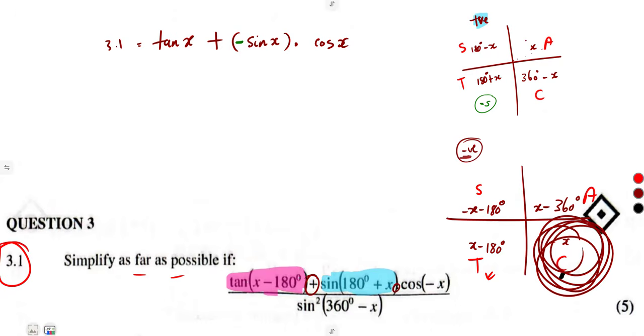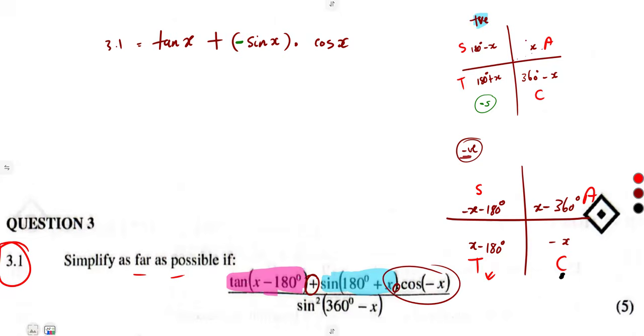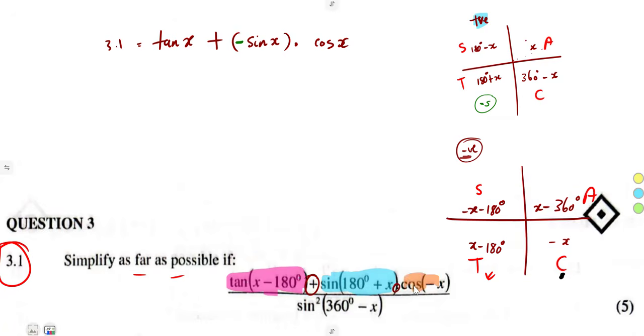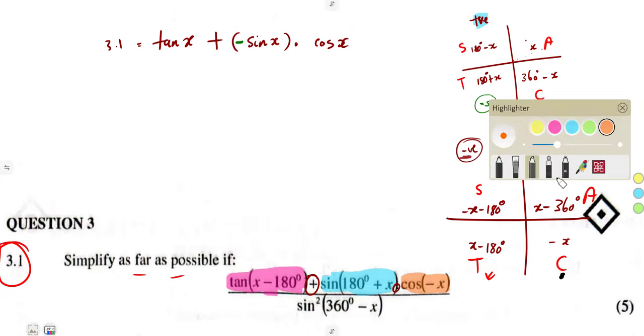Where it lies, it is the quadrant for cos, and we are dealing with the cos. So cos is positive there. All right, let us move on to another one.